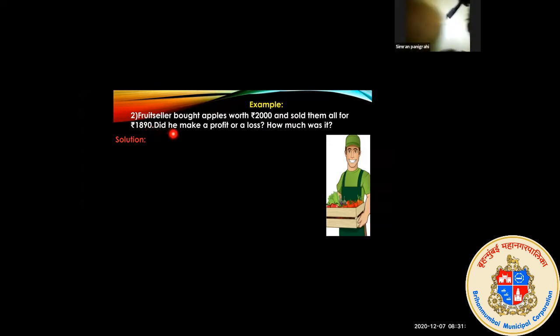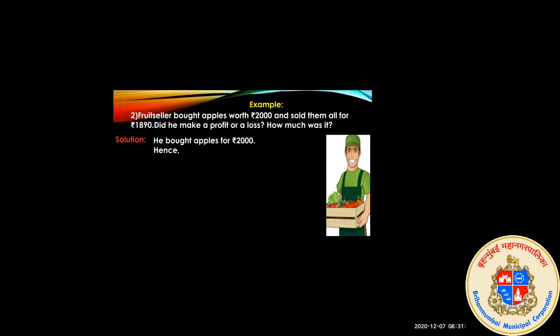Now, more examples we'll see. A fruit seller bought apples worth rupees 2000 and sold them all for rupees 1890. Did he make a profit or a loss? How much was it? Can you tell me, students? Fruit seller bought apples worth rupees 2000 and sold them all for rupees 1890. So, loss. Yes, he was in a loss. Very good.